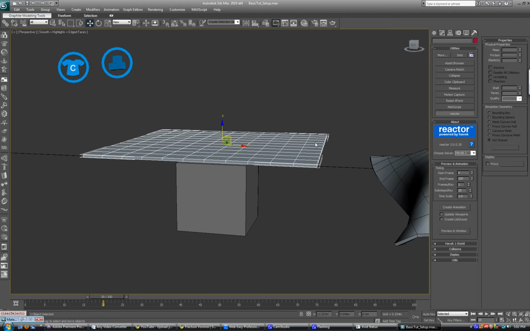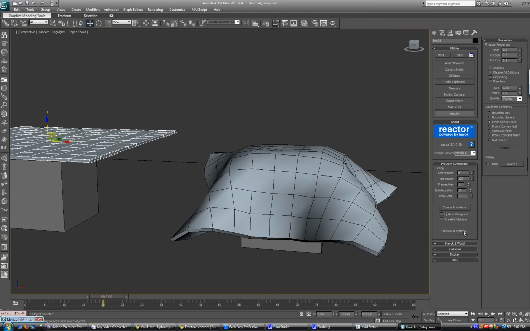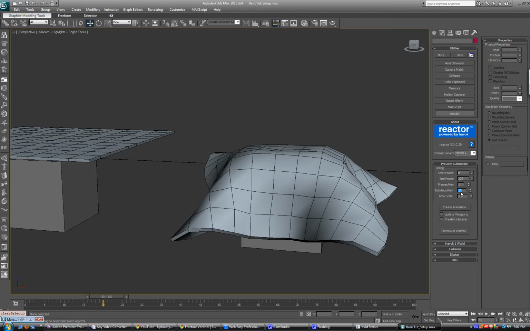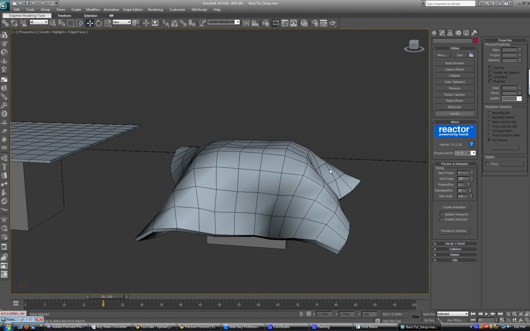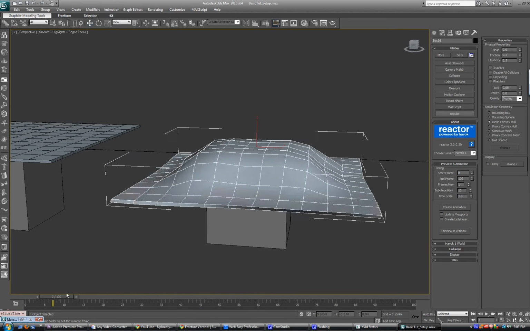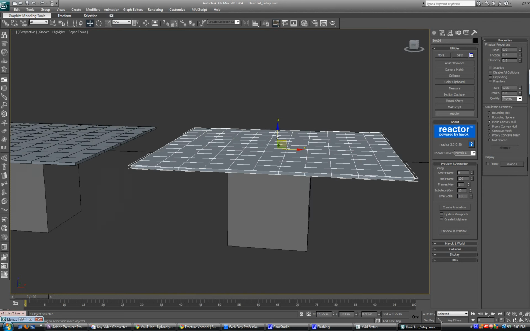Oh, I'm sorry, I forgot to say this. Whenever you want to create your animation, whatever you see in the preview window, if you hit create animation, it will make keyframes for all of the frames that happen in preview window. So you set the start frame, the end frame, how many frames you want it to key, and substeps is basically how accurate your simulation is. The more substeps, the more accurate your collisions will be. So I use create animation on the same exact piece of geometry right here, and this is what it baked out.